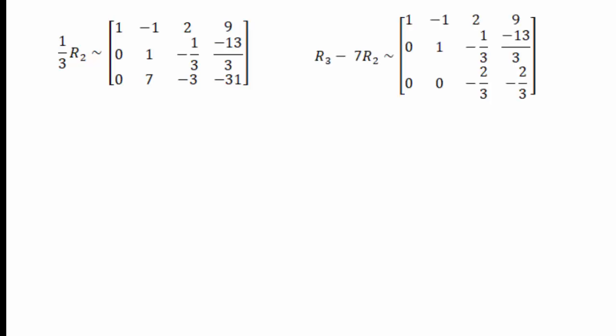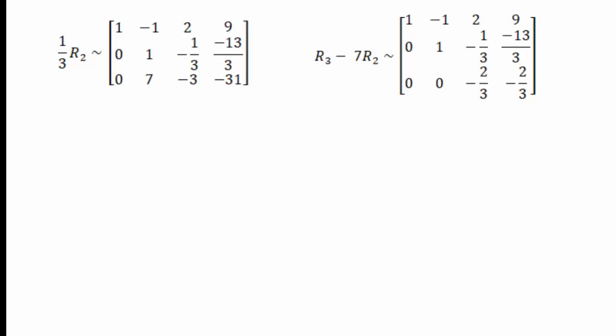Then to make the element below the second leading element 0, the element below it is 7. To make this 7 zero, we have to subtract 7 times the elements of R2 from R3, and that gives this matrix. R3 minus 7 R2 gives this matrix.